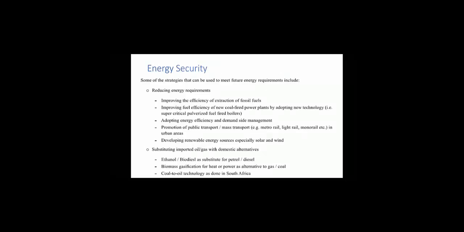The next topic is energy security. Here are some strategies that can be used to meet future energy requirements. The first category is reducing energy requirement: improving the energy efficiency of extraction of fossil fuels, improving fuel efficiency of new coal-fired power plants by adopting new technology, that is supercritical pulverized fuel fired boilers, adopting energy efficiency and demand side management, promotion of public transport, mass transport, and developing renewable energy sources, especially solar and wind.